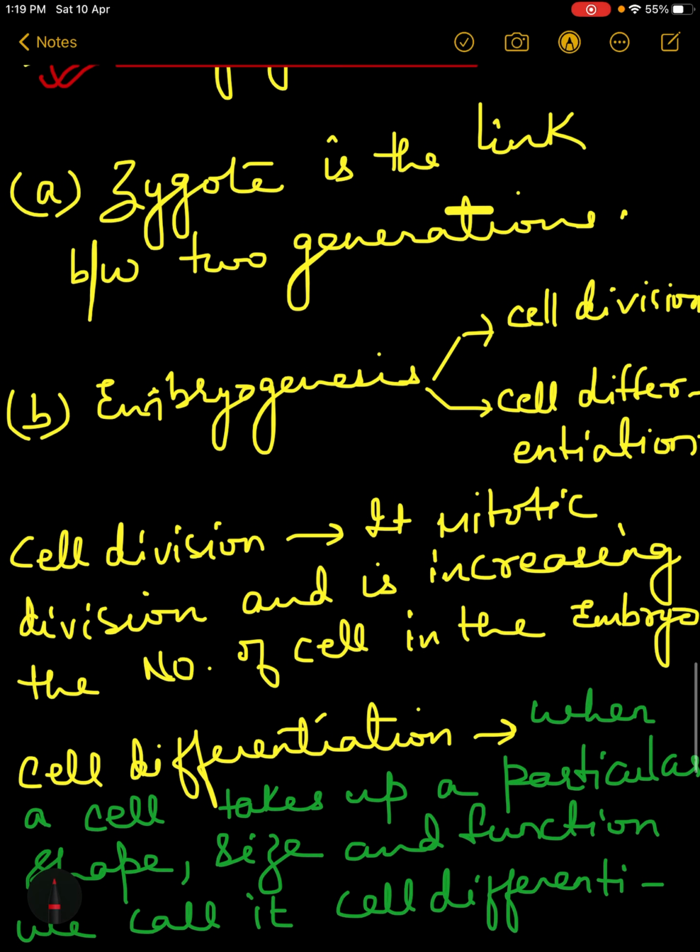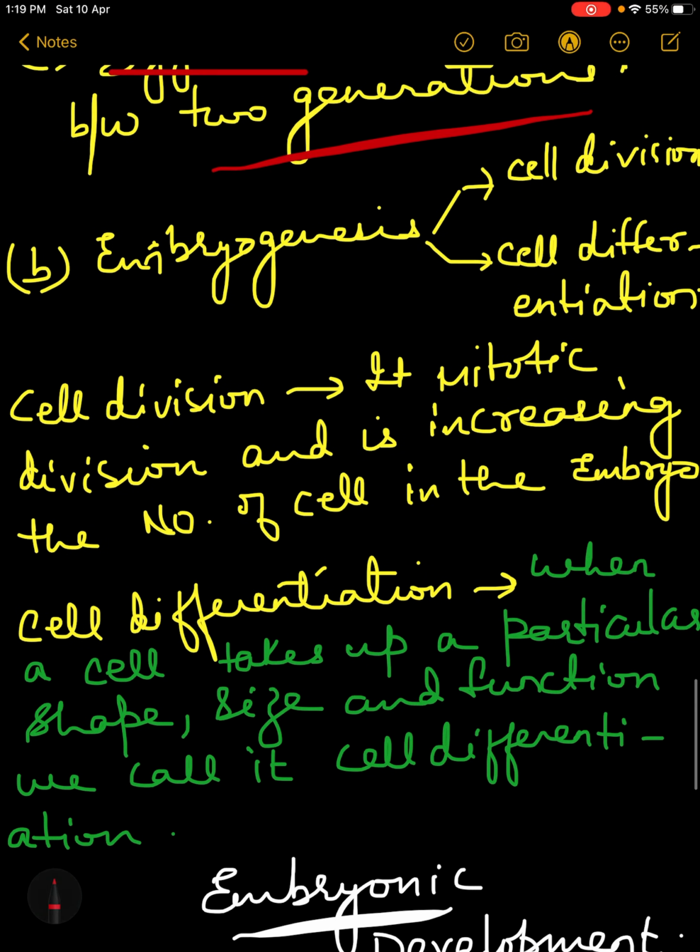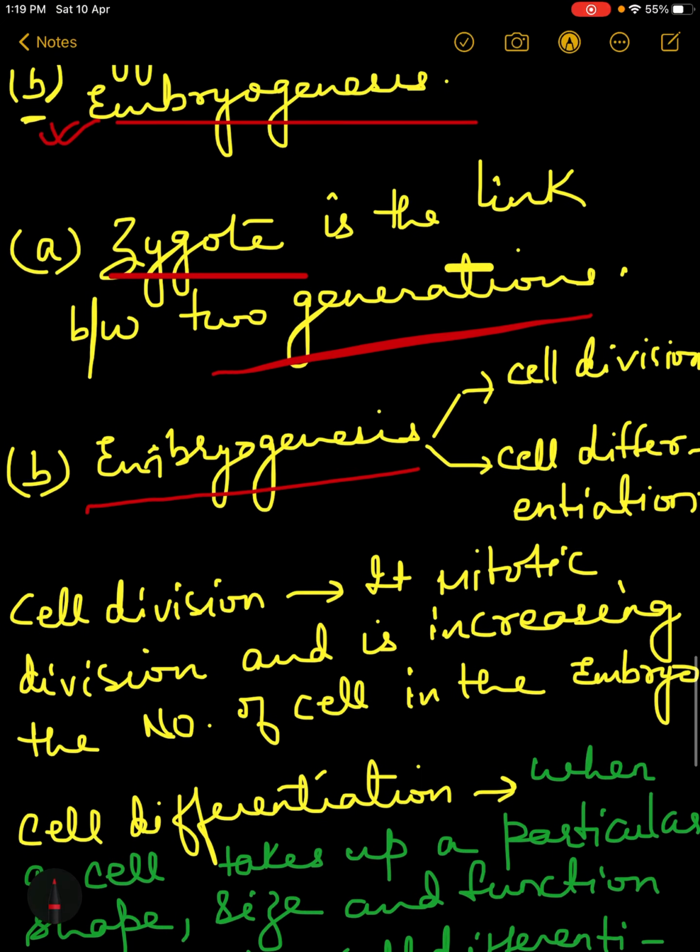Now we all know that the zygote is a link between two generations. Yes, the parents and the offspring are linked together by a zygote. Embryogenesis, children, is the formation of the embryo. Now what is an embryo? It is a ball of cells. Remember, the zygote is always made up of one cell.